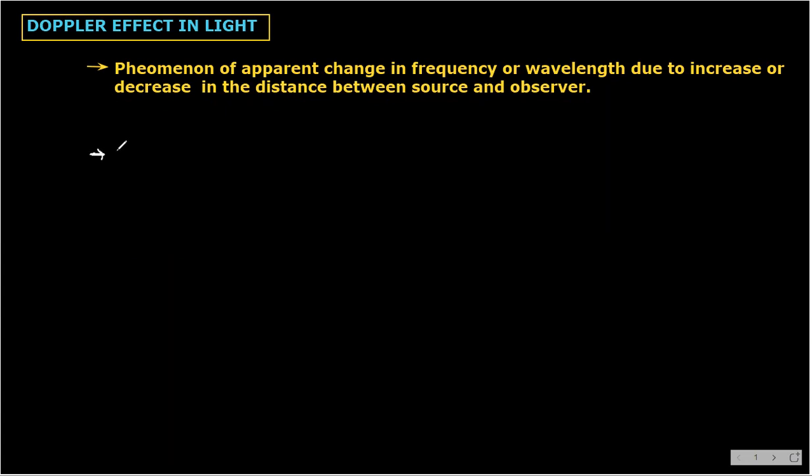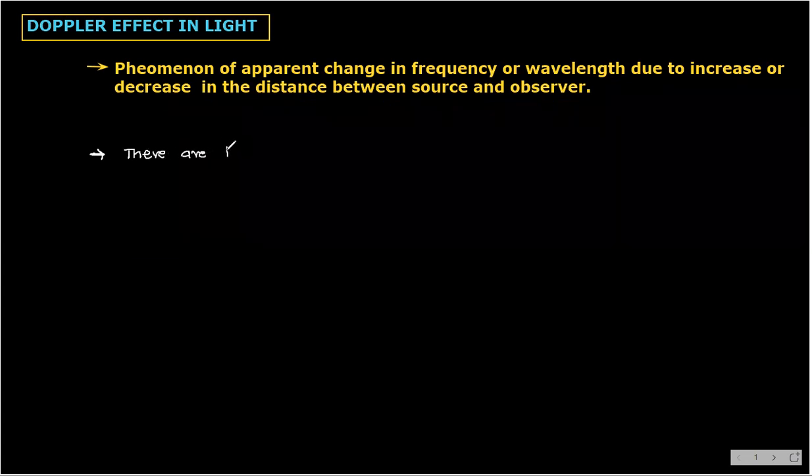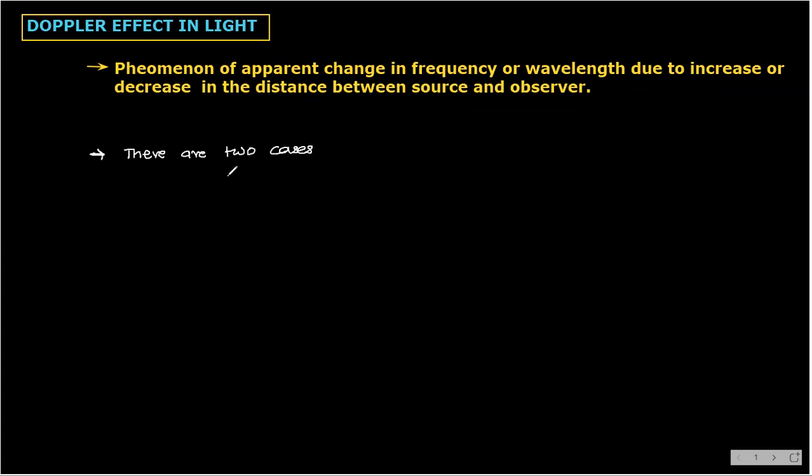There are two cases only. Number one, distance will either decrease or increase. Yes or no? So first case I am taking, that is distance decreases.